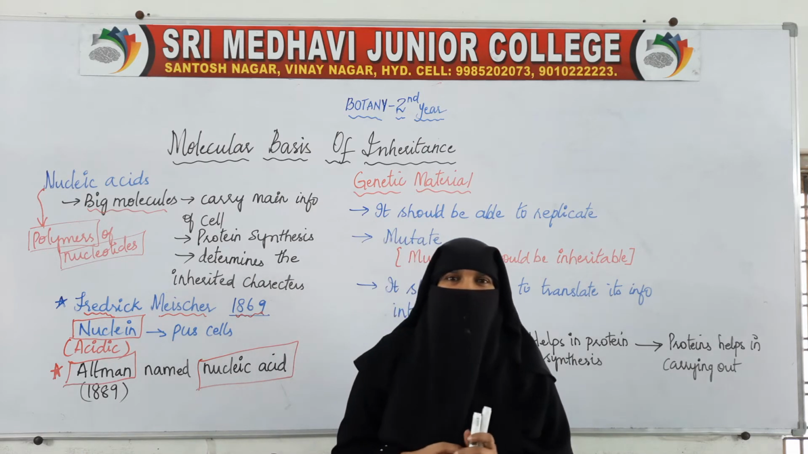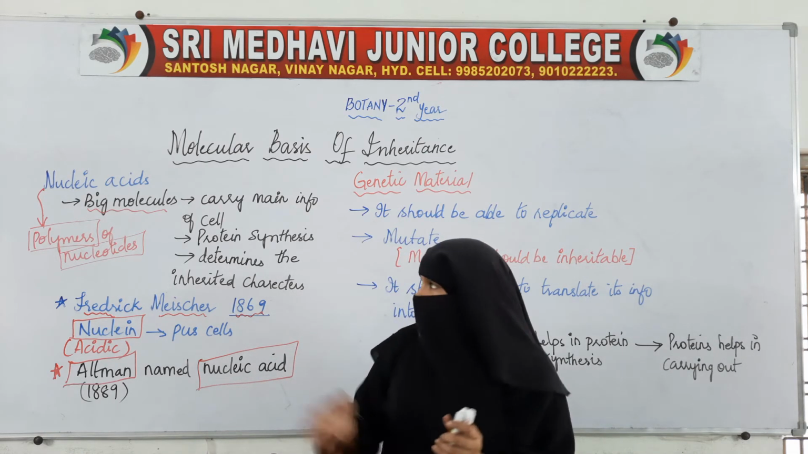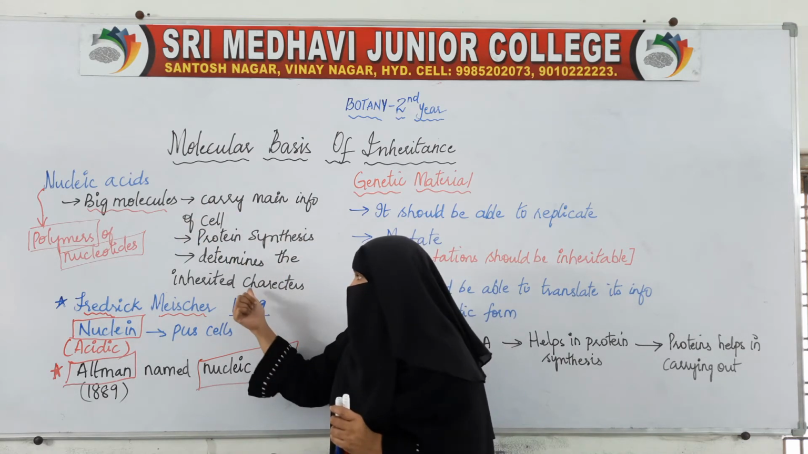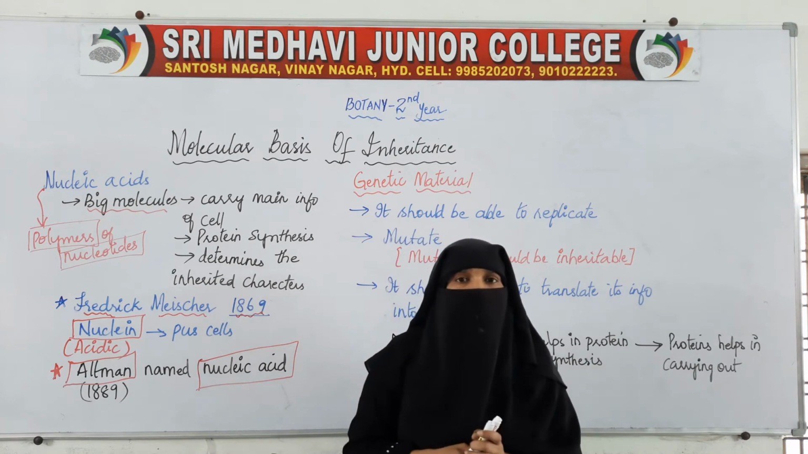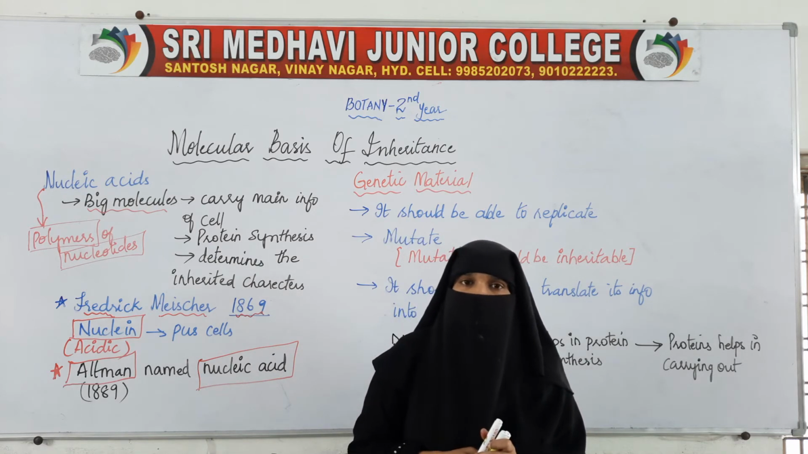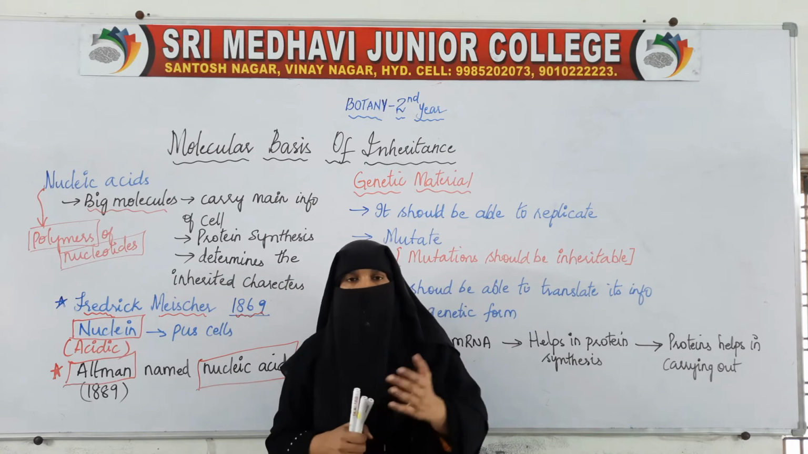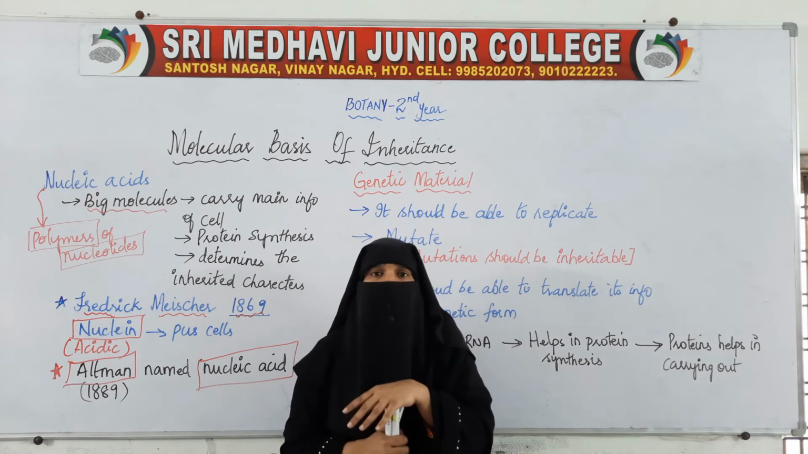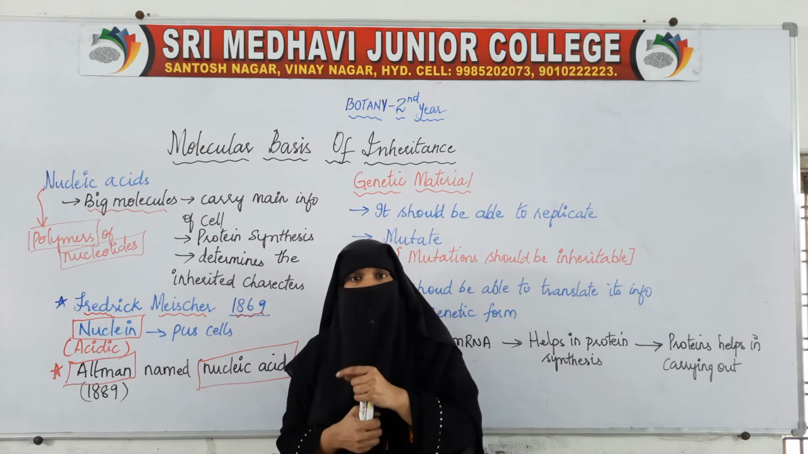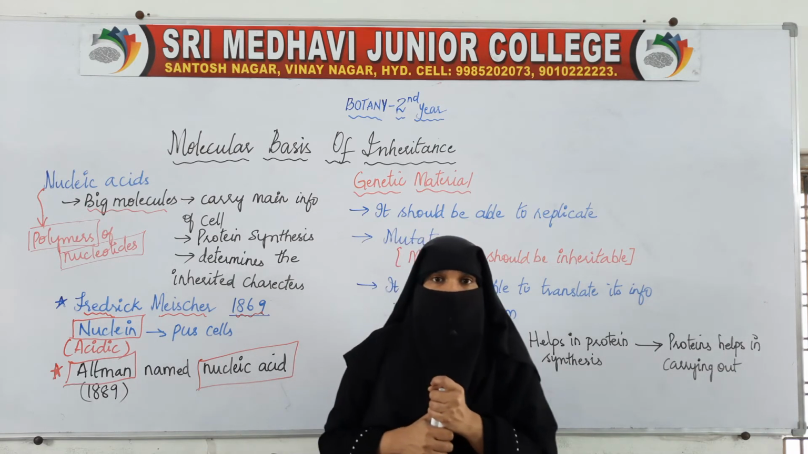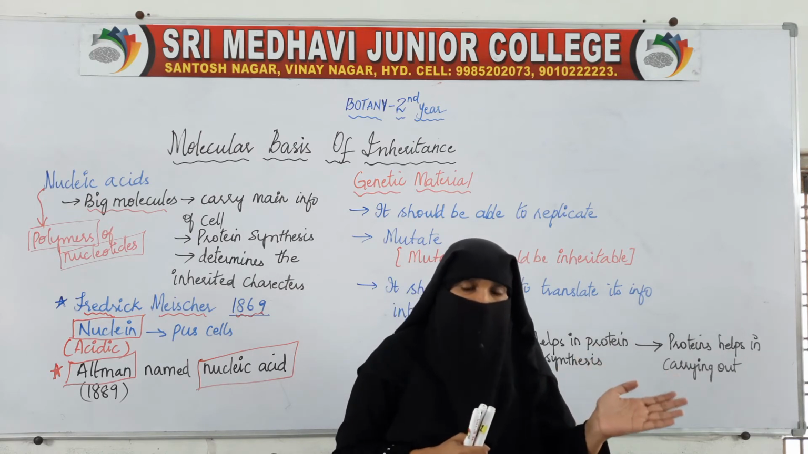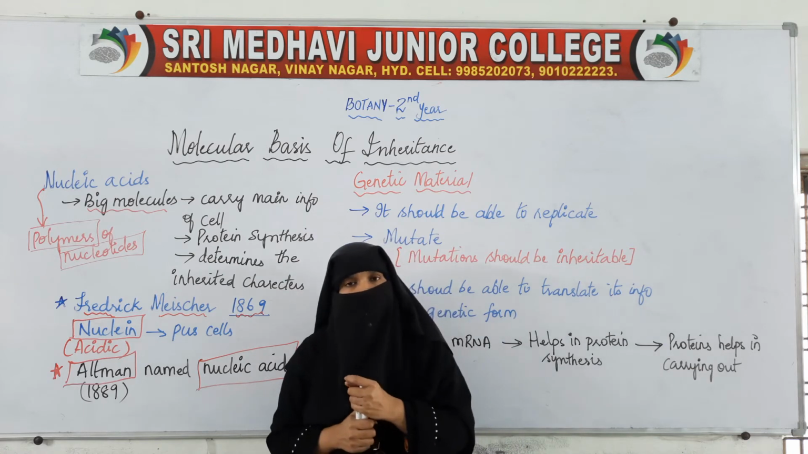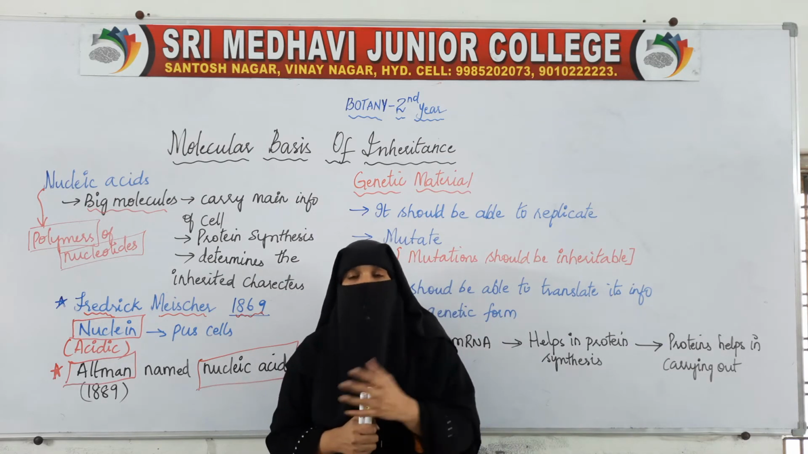So basically, nucleic acid molecules are the molecules responsible for the hereditary inheritance of characters from parents to their offspring. It is a genetic material. Nucleic acid acts as the genetic material which helps in the transfer of information, or transfer of characters, from parents to offspring.